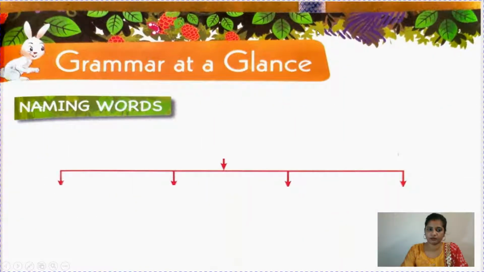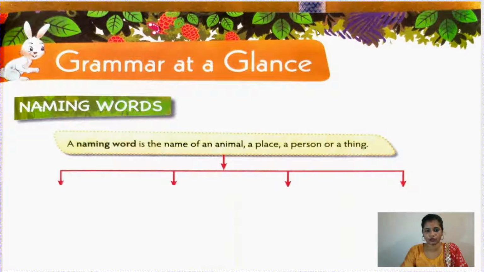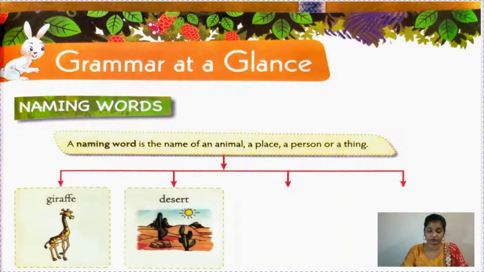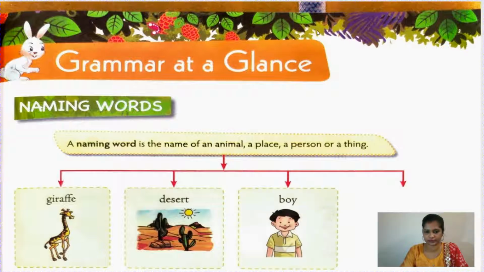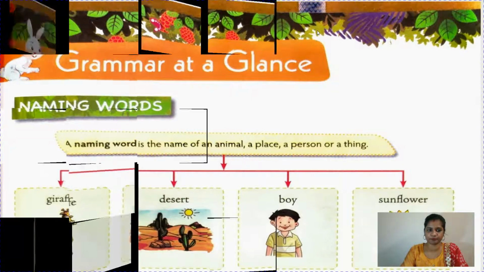First one is naming words. So children, we know what naming words are. Nouns are naming words. A noun is the name of a person, place, animal or thing. So you can also say a naming word is the name of an animal, a place, a person or thing. Let's see examples. Giraffe, it's the name of an animal. Desert, it's the name of a place. Boy, it's the name of a person. And sunflower, it's the name of a thing.